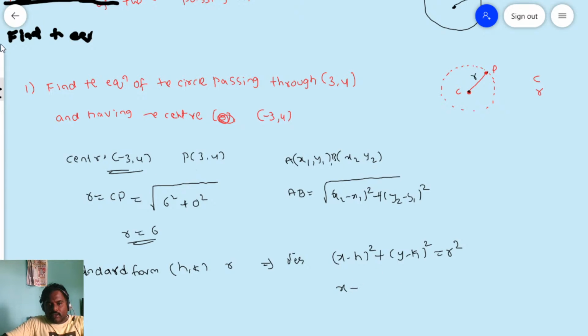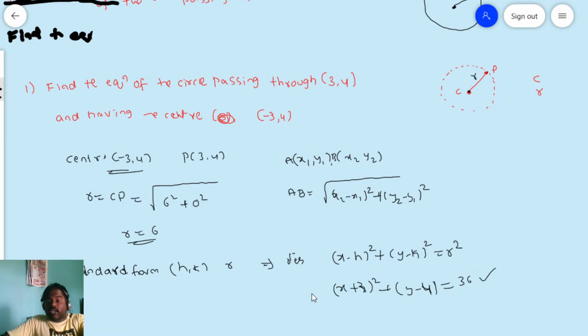So, you see friends, h comma k means center. Center h is equal to minus 3. So minus of minus 3 means plus 3. x plus 3 whole square plus y minus k. What is the k you have? k is equal to 4, is equal to r square. What is the r here? 6. 6 square means 36. This is the standard form.